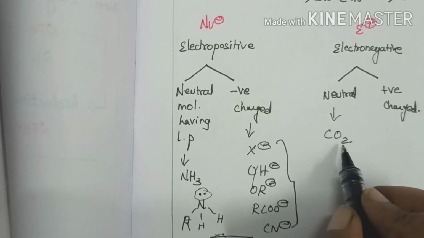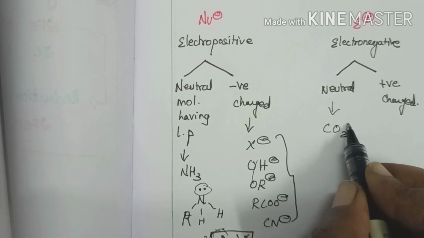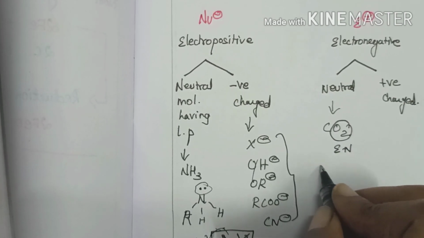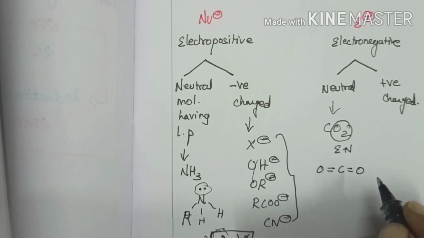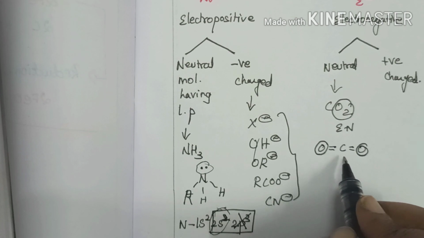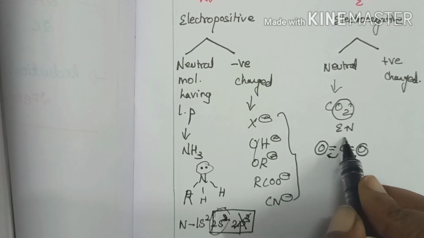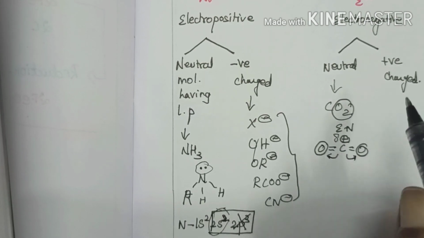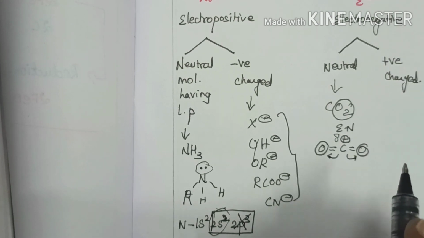This is because here oxygen is highly electronegative. This is the structure of carbon dioxide. Both the oxygens are highly electronegative, hence they can withdraw the electrons towards themselves, leaving the carbon center positive. Since it has some partial positive charge, it can act as an electrophile.